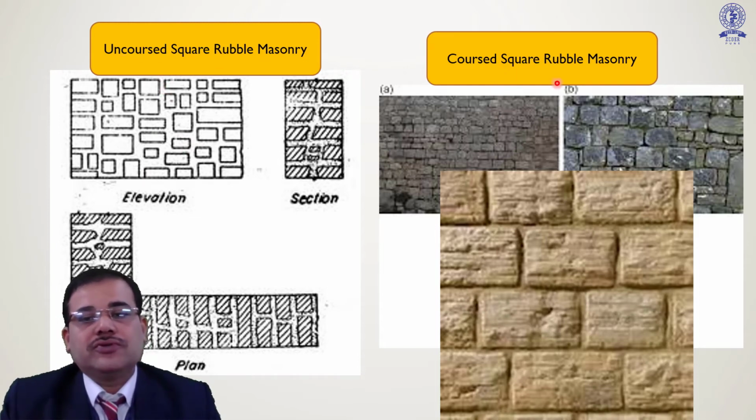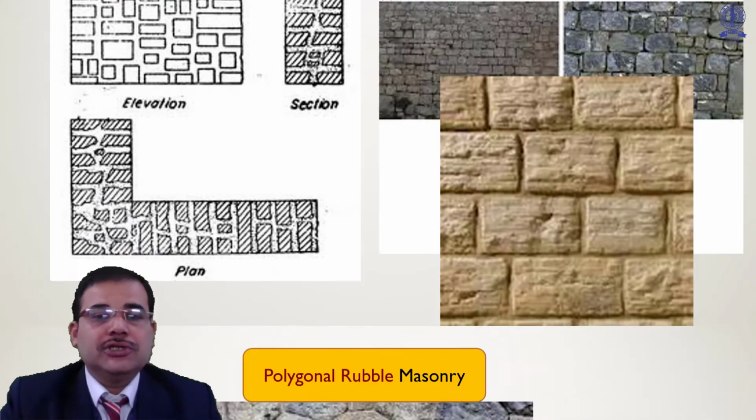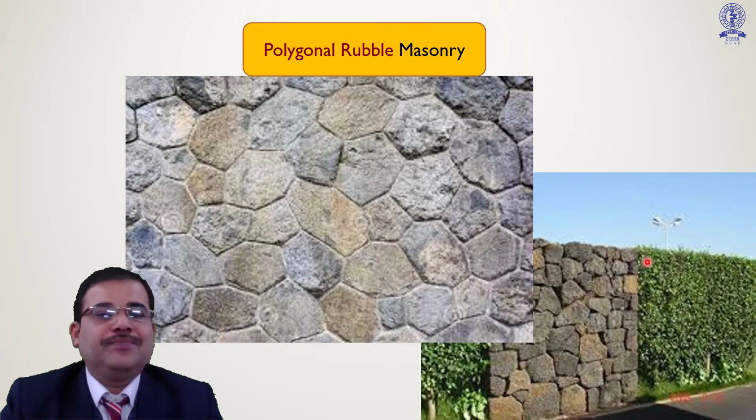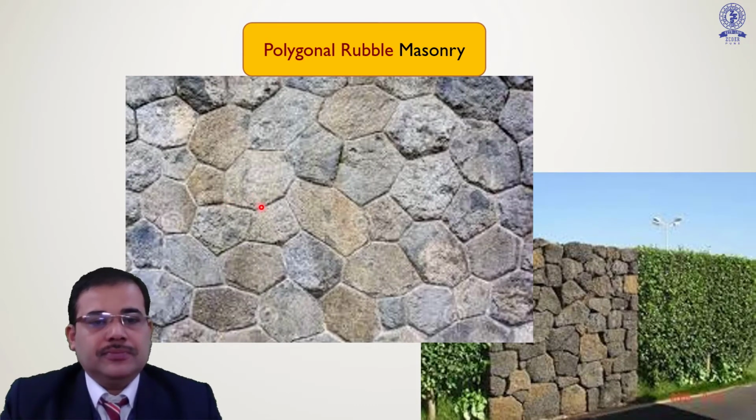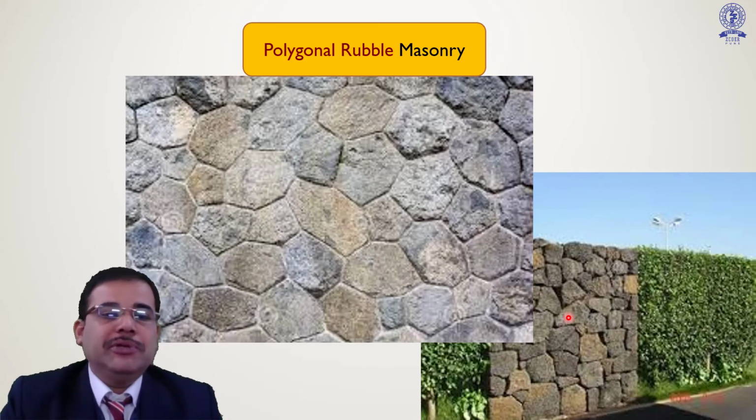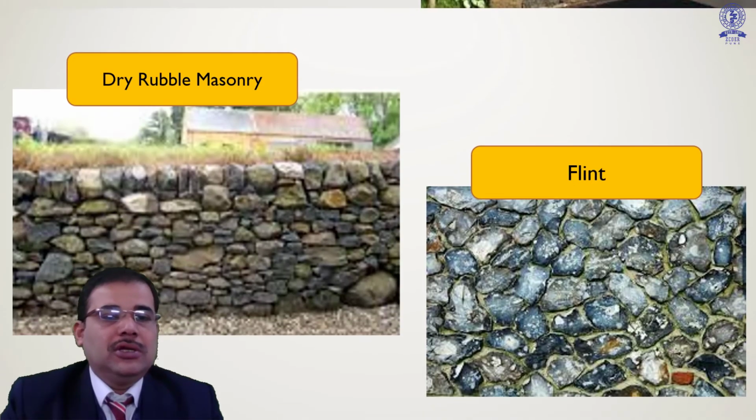Whereas in coursed square, you may observe a typical layer of well chiseled stone in rectangular shape. This is a polygonal rubble masonry. Each polygonal shape is dressed only at the facing head, and the rest of the portion is maintained rough in nature and only compact.